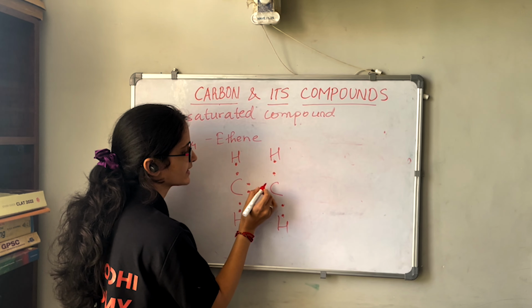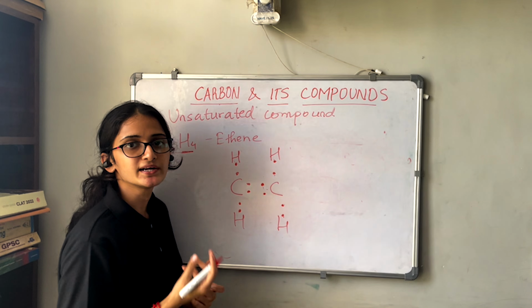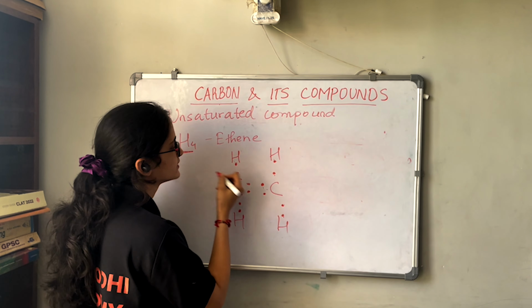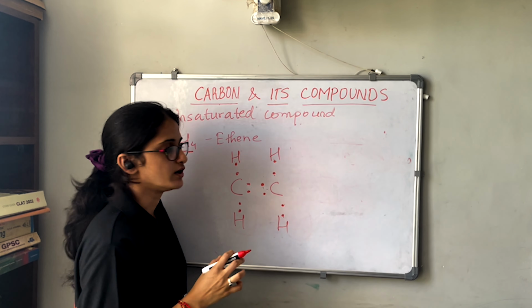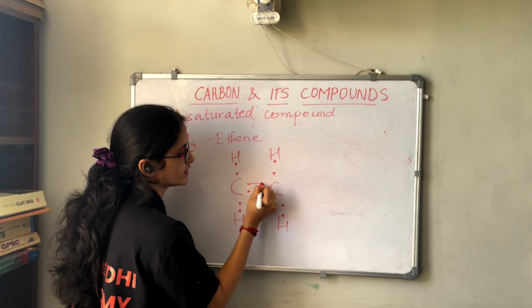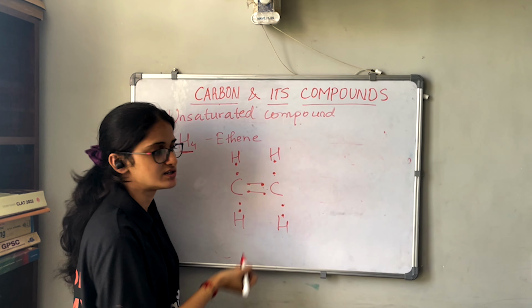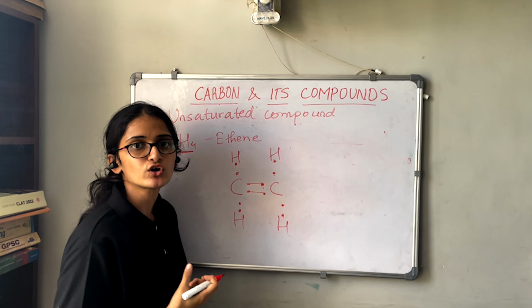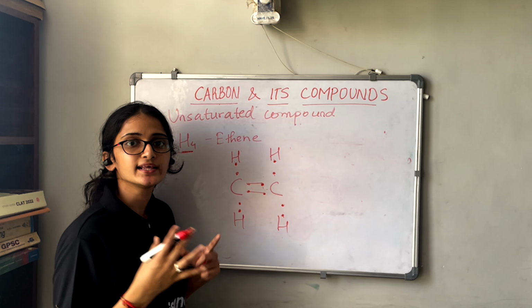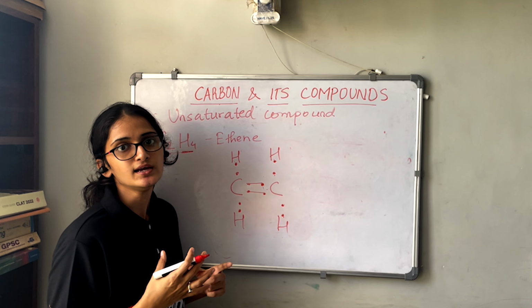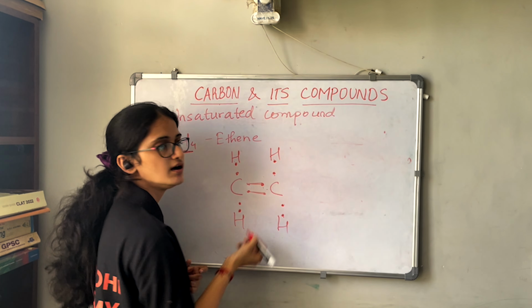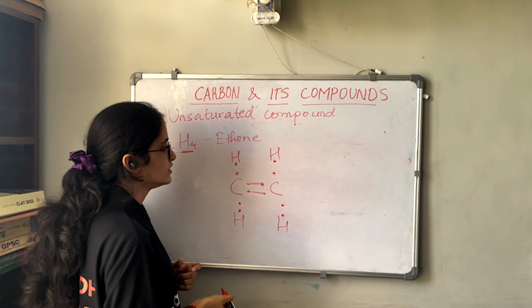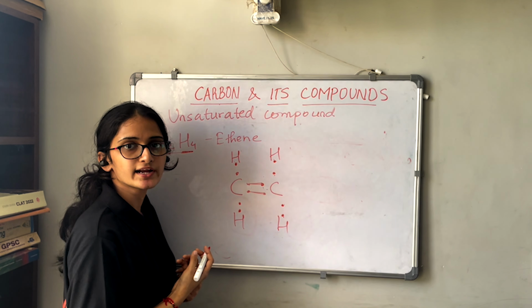So we can say that for both the carbons we can complete the octet, but in the previous case we were having single bonds. But in this case we are having the double bond, since 4 electrons are involved in sharing between the 2 carbons. So how can we show this in an electron dot structure?